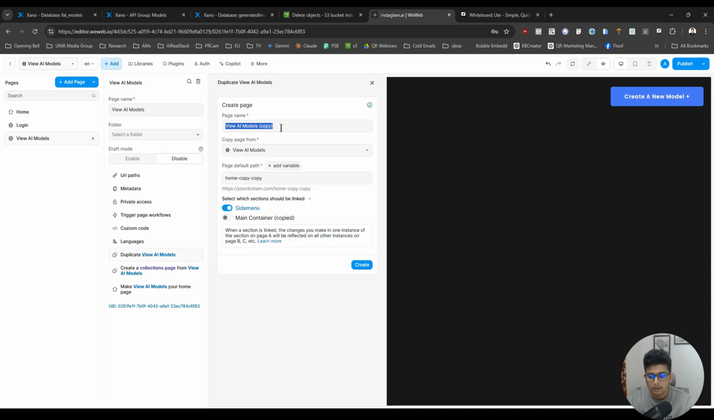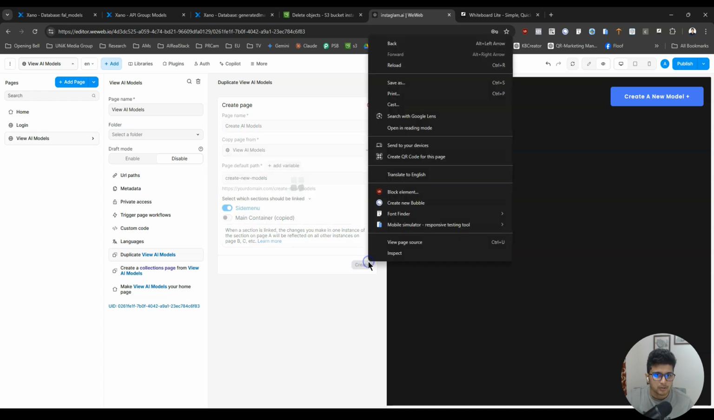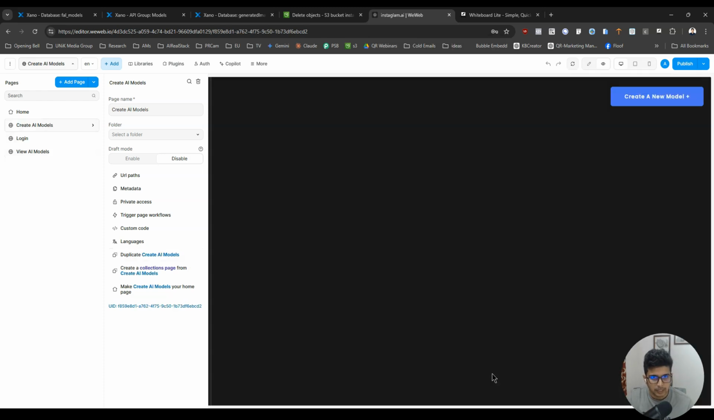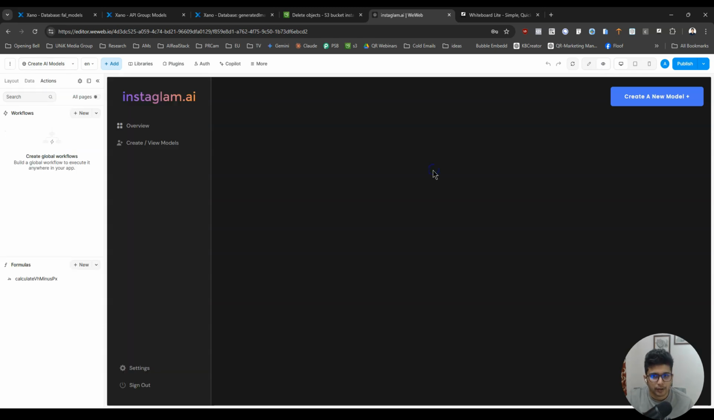Okay, create AI models, and we'll call it create AI new models. Okay, main container will be copied. We will make changes. Sidebar is linked. That means whenever we switch sidebars, things are gonna work or look great.